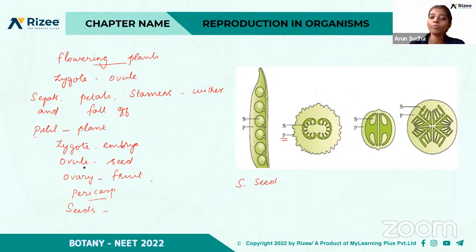So this is what is happening in flowering plants after fertilization, the post-fertilization events. Ovule will become the seed and ovary will become a fruit, and they form a protective layer that is called the pericarp. Okay, so these are the post-fertilization events in plants. So any doubts? Are you clear with this? So with this, we have completed the chapter, reproduction in organisms.